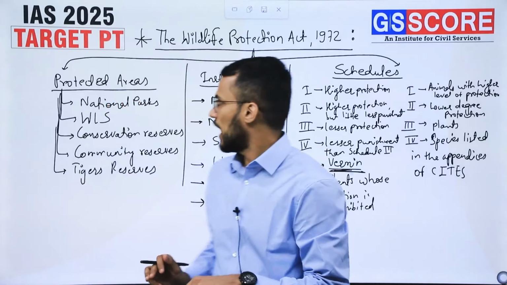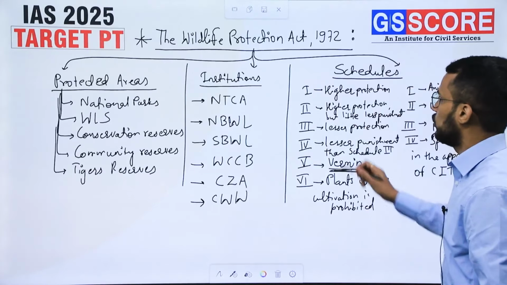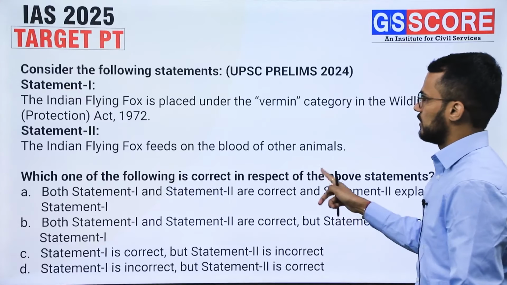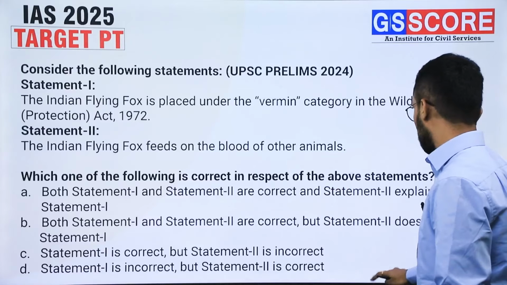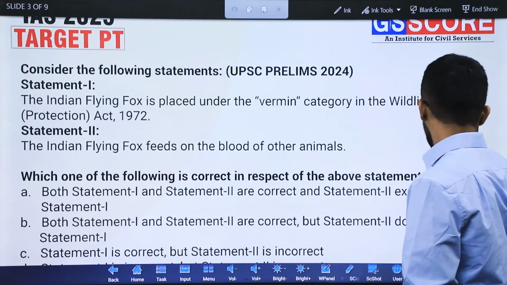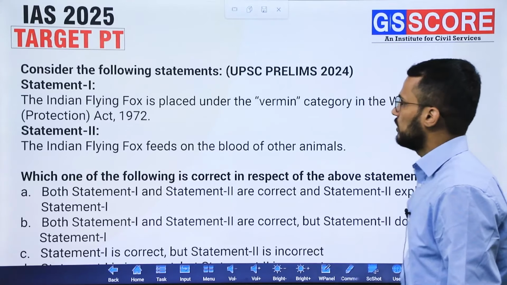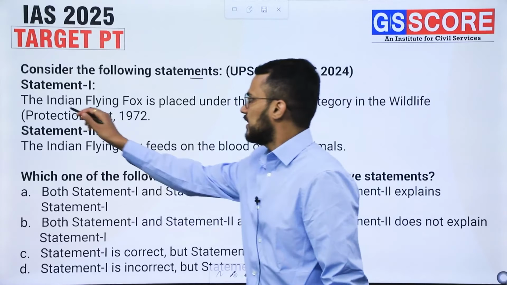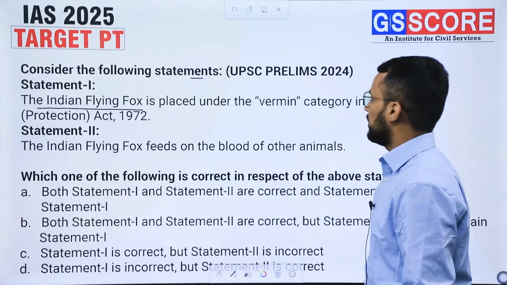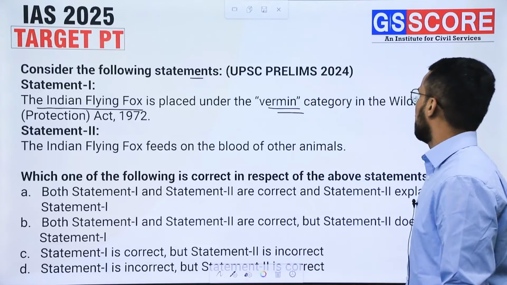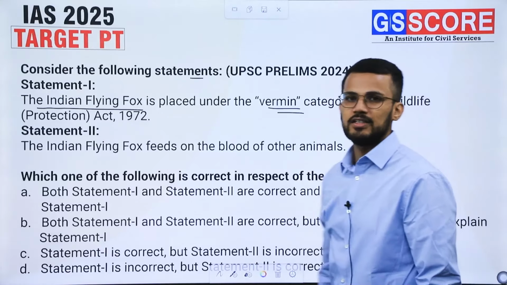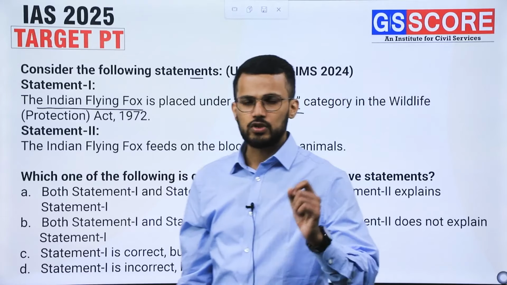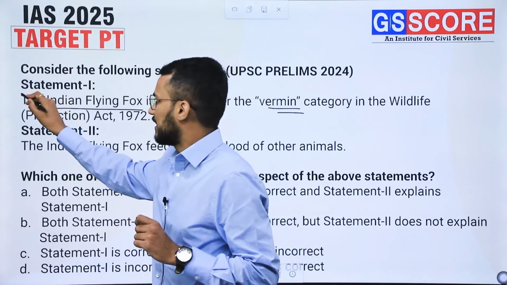Now let us look at a question related to this concept that we have discussed. In the 2024 prelims examination, UPSC asked one question: consider the following statements. Statement 1, the Indian flying fox is placed under the vermin category in the Wildlife Protection Act 1972, right? So this statement is a correct statement.